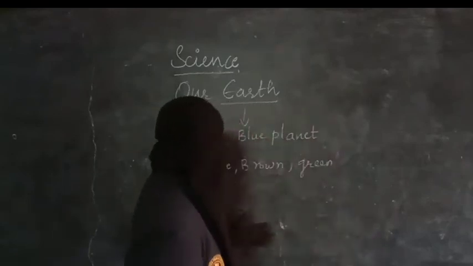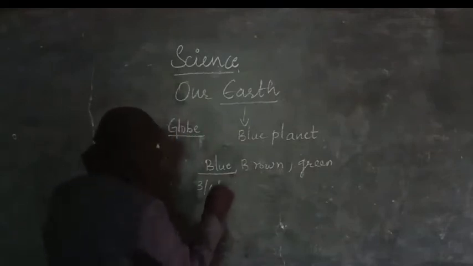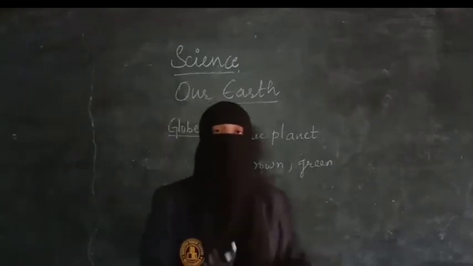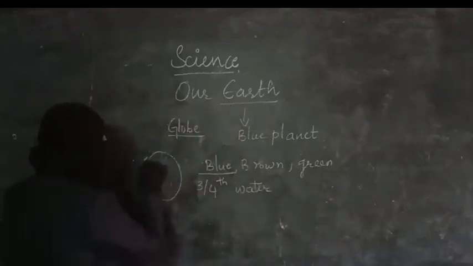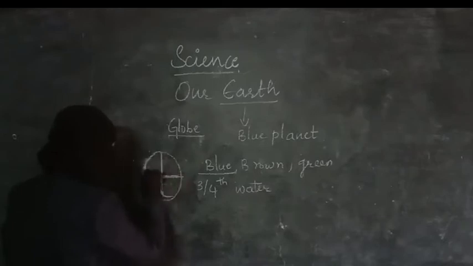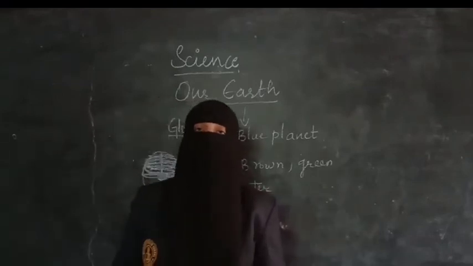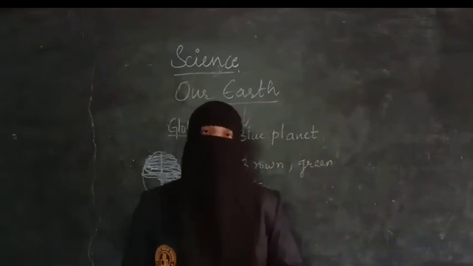If you see, the Earth is more blue in color. That is because 3/4 of the Earth is covered by water. Only 1/4 is the land. Just as an example, I am showing, it is not the exact one. These are the 4 parts. This 3/4 part is completely water, and only 1/4 part is the land. Because it has more water, it looks more blue, so it is also called the blue planet.